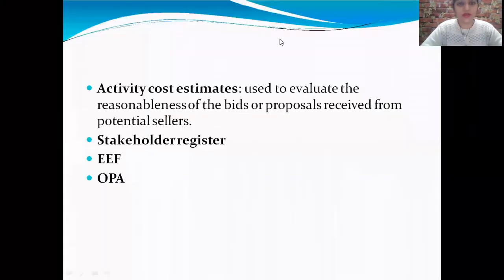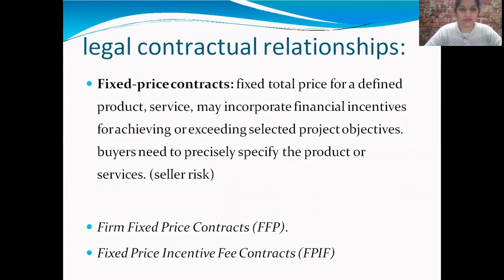Next is activity cost estimates. It is used to evaluate the reasonableness of the bids or proposals received from potential sellers. And stakeholder register, EEF, and OPA. Legal contractual relationships: it is the fixed price contract, or fixed total price for a defined product or service. It may incorporate financial incentives for achieving or exceeding selected project objectives.